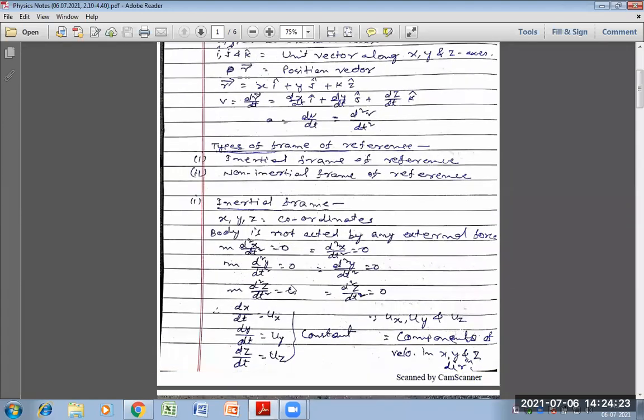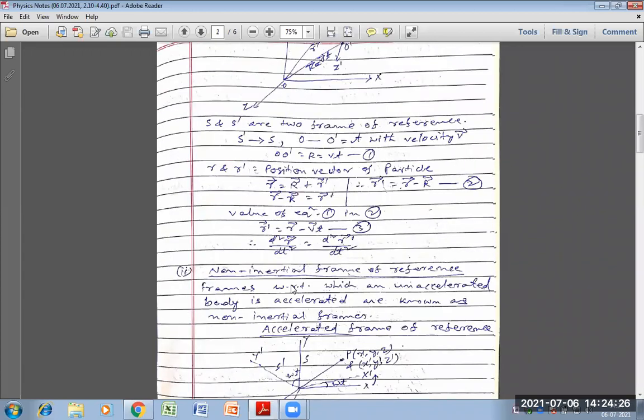Now, second is the non-inertial frame of reference. The frame with respect to which an unaccelerated body is accelerated is called a non-inertial frame of reference. Again I will repeat the definition of the non-inertial frame of reference: if an unaccelerated body is accelerated, it is called a non-inertial frame of reference.